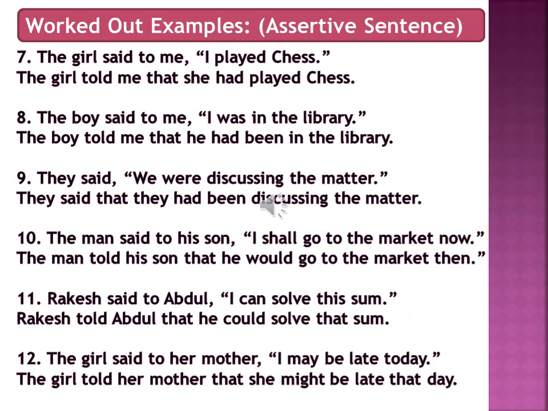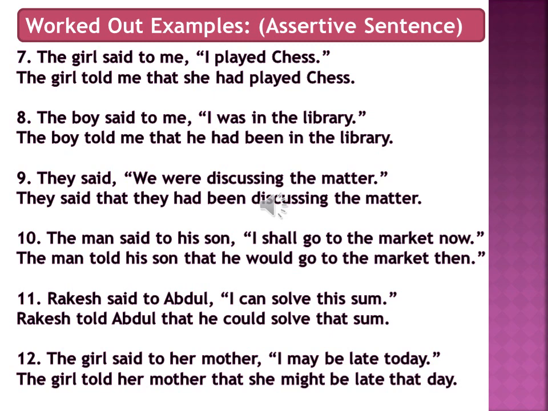Example number 7. The girl said to me, I played chess. Again it is said, which means it is in simple past tense, so our table will apply. I played chess is in simple past tense. According to the table, simple past tense gets converted to past perfect tense. So our answer will be, the girl told me that she had played chess.